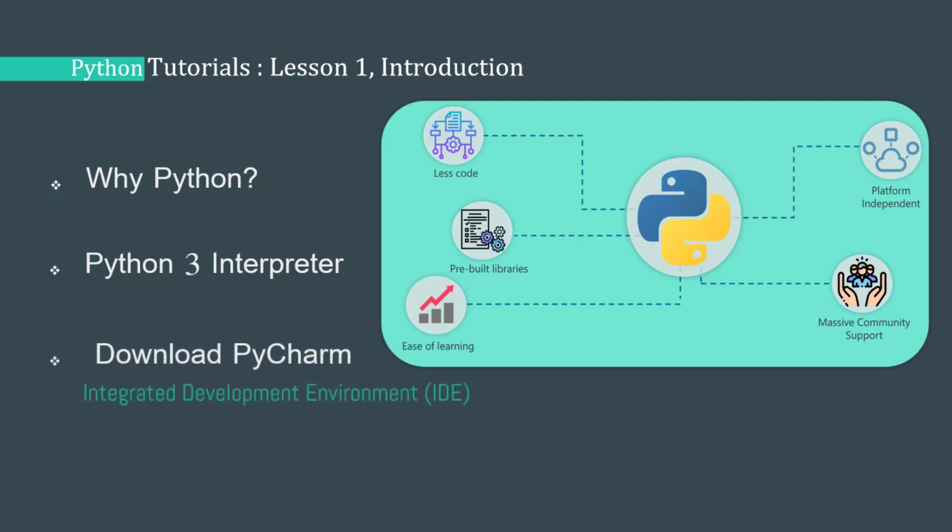Then we need a text editor. What is a text editor? You can write your code in Notepad or Notepad++ or whatever. But the problem is that when you write codes in simple text editors, the keywords are not highlighted. You cannot debug your code, solve the problems, and there are no suggestions in that. So we need an IDE, integrated development environment. PyCharm is one of the best for Python programming. It highlights the keywords, eases your programming, and of course makes you able to debug your code.